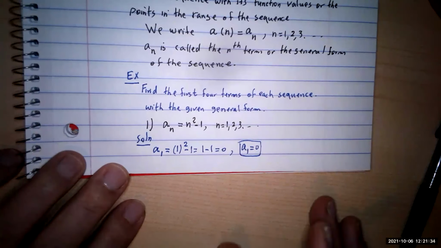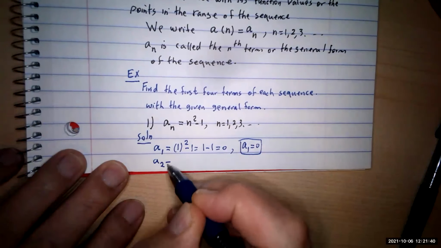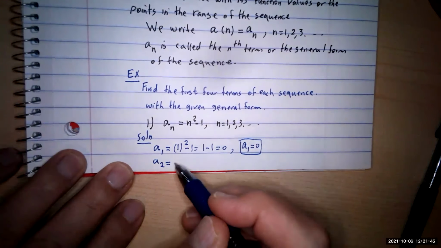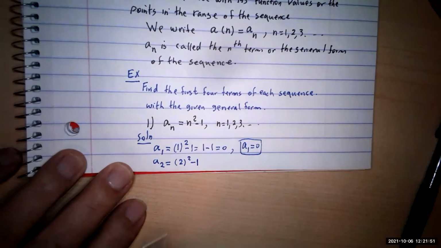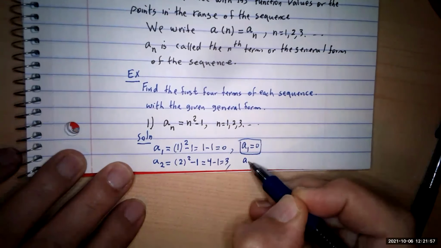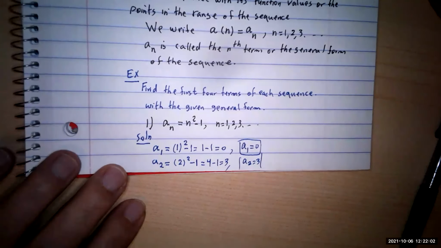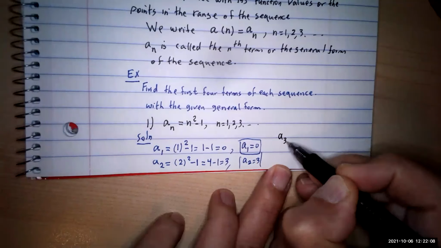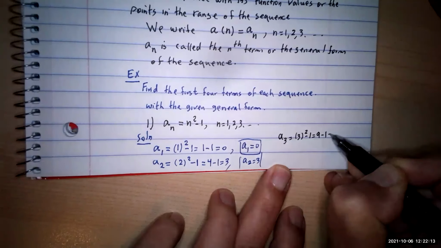So you continue to get the others. The next one is going to be A2. For A2, you replace the n by 2. That gives you 2 squared minus 1. 2 squared is 4, 4 minus 1 is equal to 3. So you declare that your second term is 3. Next is A3. A3 would be 3 squared minus 1, which is 9 minus 1, which is equal to 8.